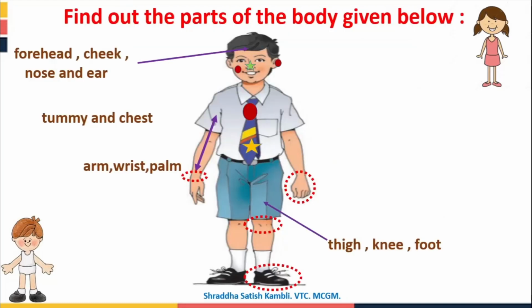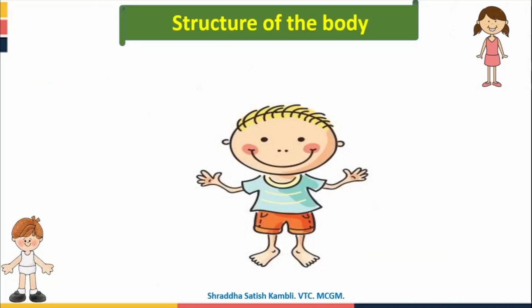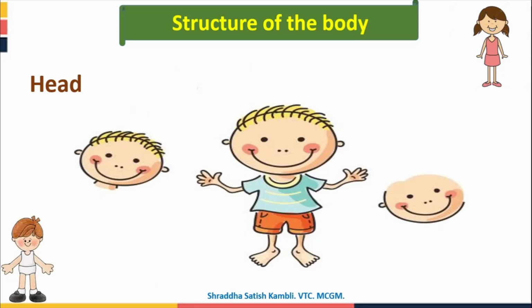Here we saw the parts of the body. Now let us look at the structure of our body. In the structure of our body, you will see that our body is divided into three main parts. One is the head. See, this is the head part of our body. In the previous image, the forehead, the cheek, the nose, the ear, they were all part of the head. After that we have the torso.